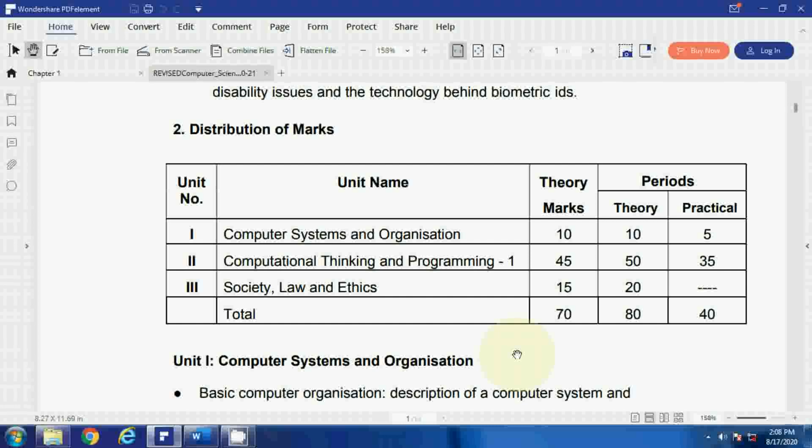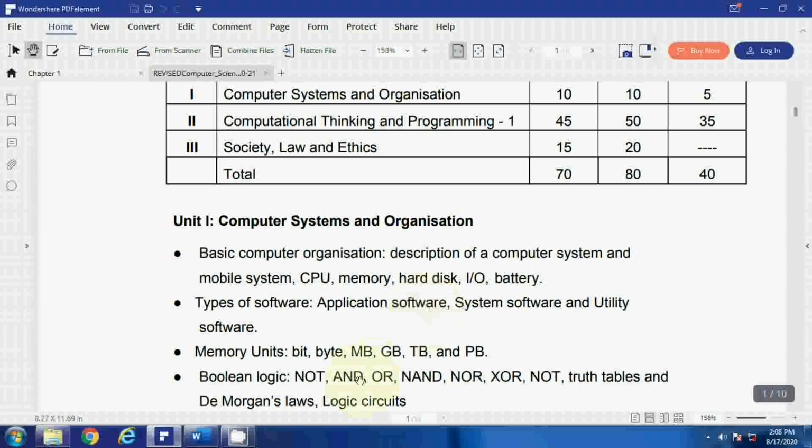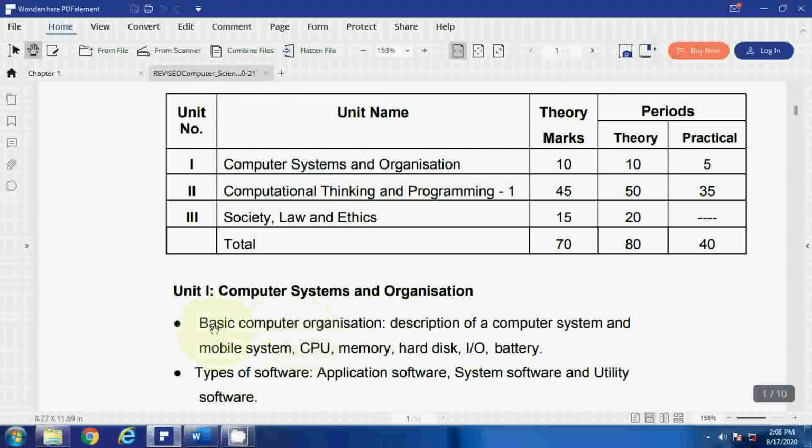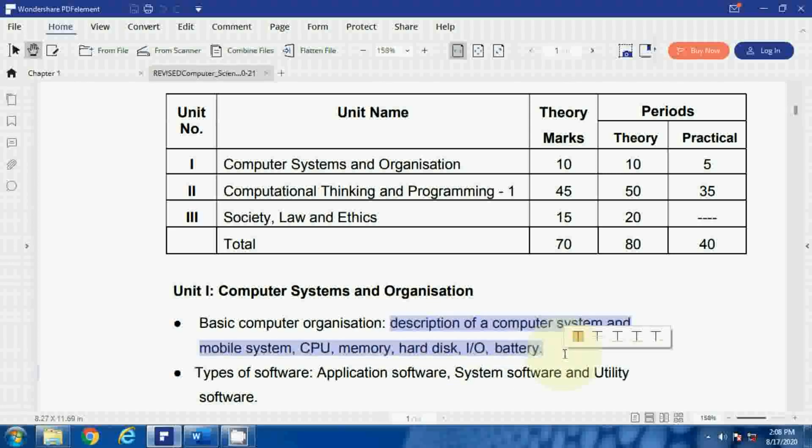In this topic, Chapter 1 is Basic Computer Organization: description of a computer system and mobile system, CPU, memory, hard disk, I/O, battery. So I will go like this. I will not teach you chapter to chapter from books. I am taking all the concepts and explaining. It's not like that. I will explain whatever is given in the syllabus.